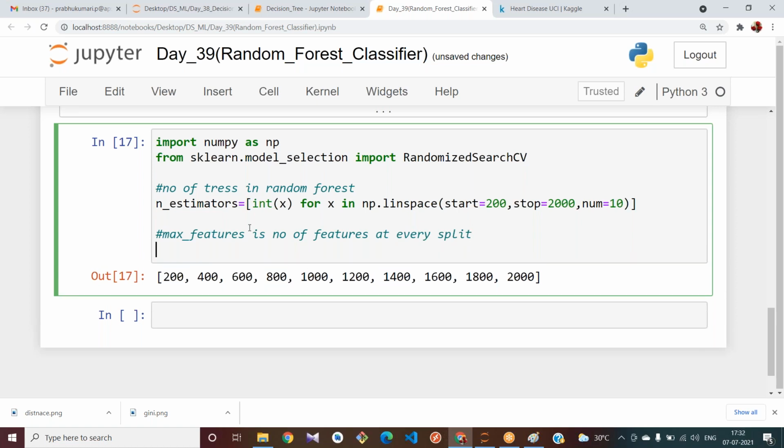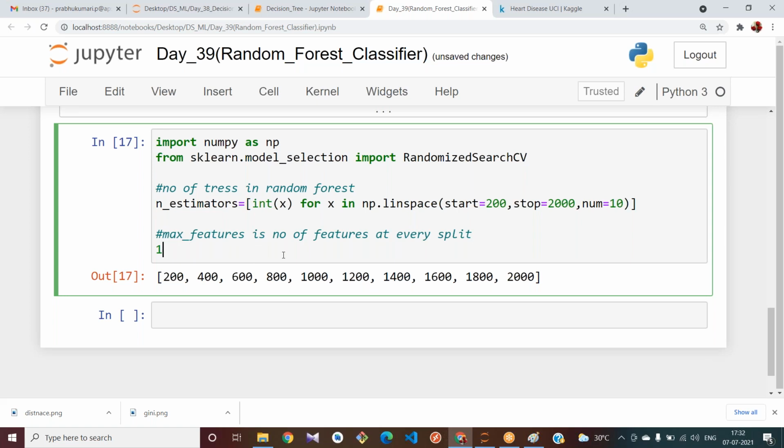How does it use them? Suppose you have some 100 features. It tries to find out the square root, or also it tries to find out the logarithmic function, to find out how many features the decision tree should select to split the tree.